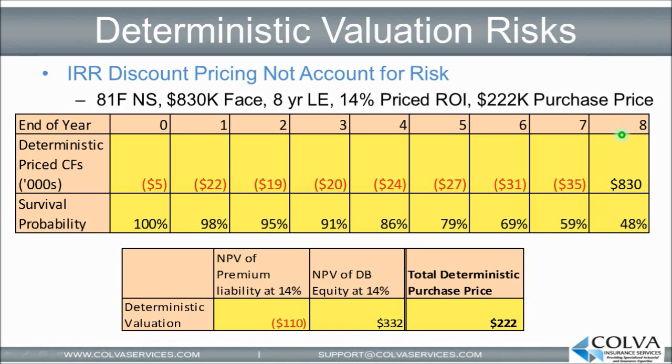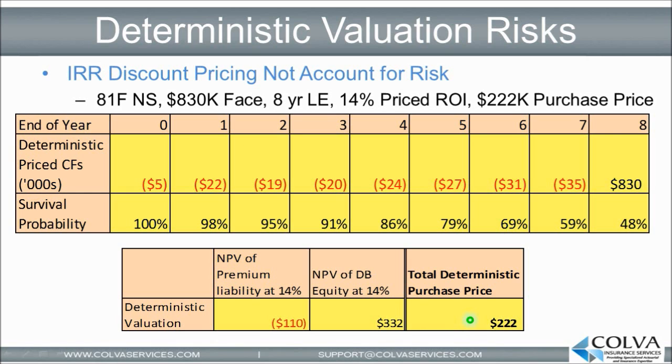If the life settlement investor wants to determine how much to pay for the policy in order to get a 14% price return, he just discounts these cash flows at a 14% discount rate. We can see in the table below that the deterministic net present value of the future premiums at a 14% discount rate is negative $110,000, and the deterministic net present value of the expected death benefit at a 14% discount rate is $332,000. Adding these two amounts together arrives at a price of $222,000 for the policy.